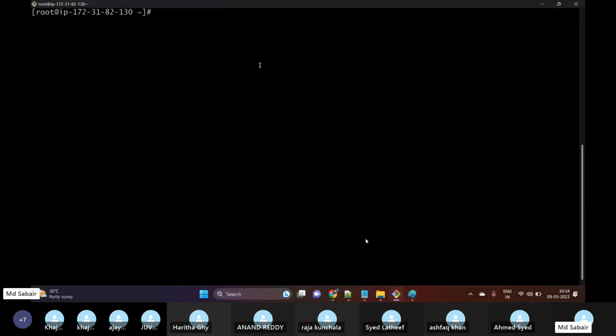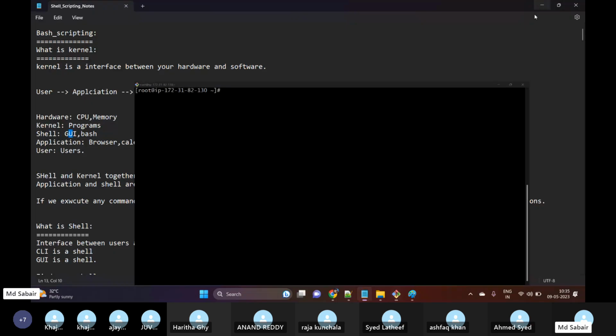But if I want to set up any graphical user interface, it is also possible. We can install a graphical user interface for Linux as well, where we can install browsers and different applications. So apart from CLI, we can also see the GUI part in Linux. But for now there is no GUI, we only have the CLI.